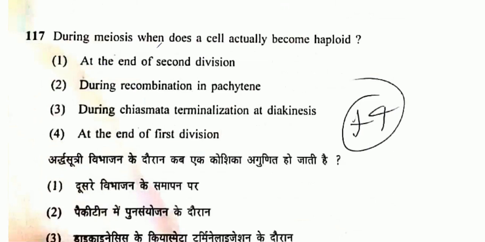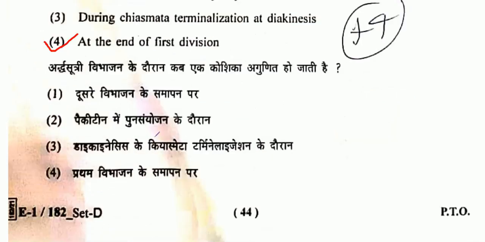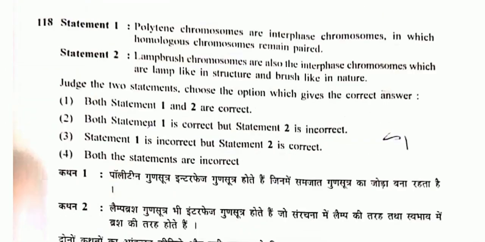117. During meiosis, when does a cell actually become haploid? So it becomes haploid at the end of the first division, the meiotic division. Question number 118. Statement 1: Polytene chromosomes are interphase chromosomes in which homologous chromosomes remain paired.